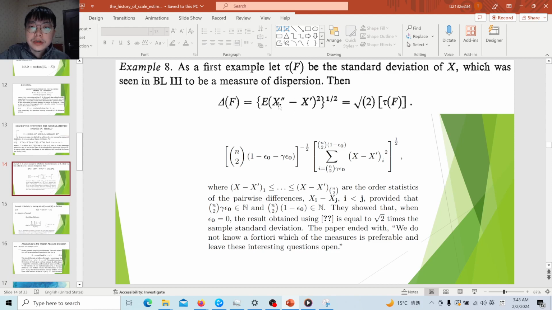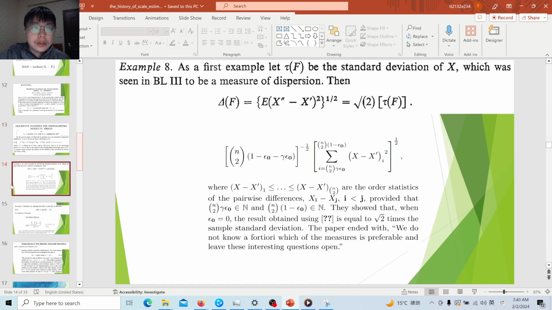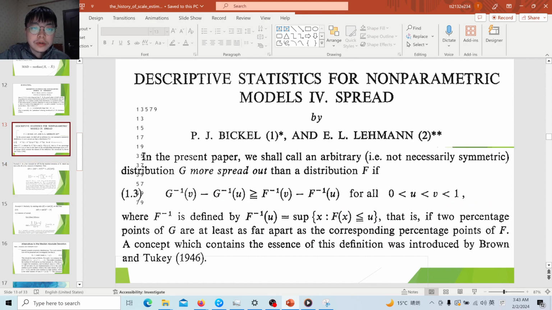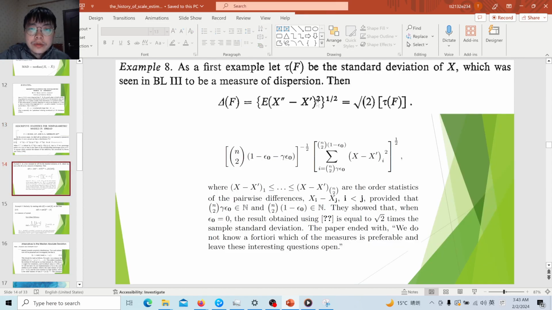important. For example, here they consider if we square all these pairwise differences and then take the mean of the result. They call these pairwise differences a pseudo sample, because this is the sample, and then you took all these pairwise differences, they consider as pseudo sample. If you square all this pseudo sample and then take the mean of the resulting squared pseudo sample, and then you take the square root of the mean, they show that this value is equal to the square root of 2 times the standard deviation.